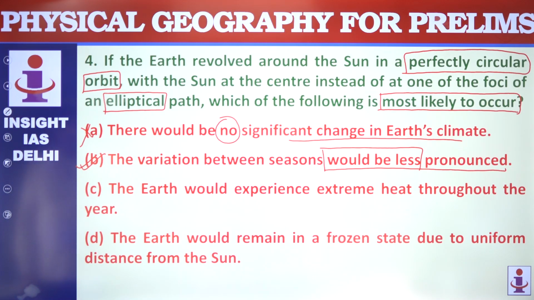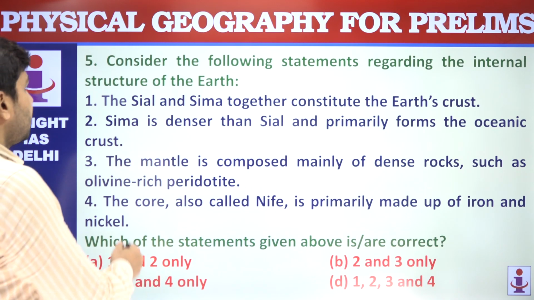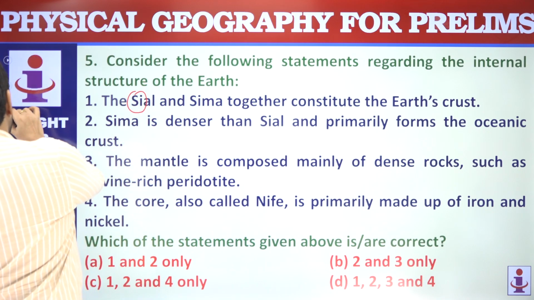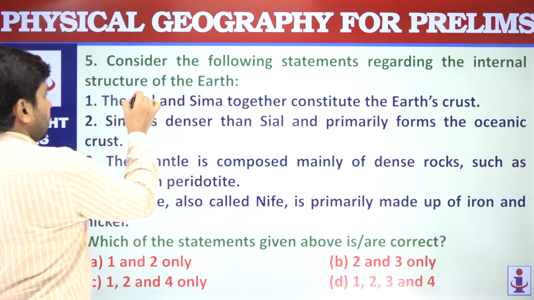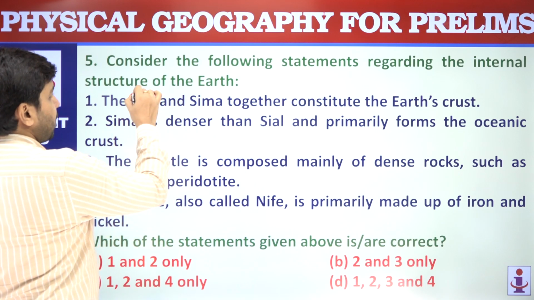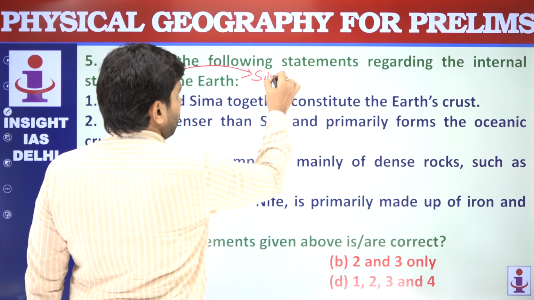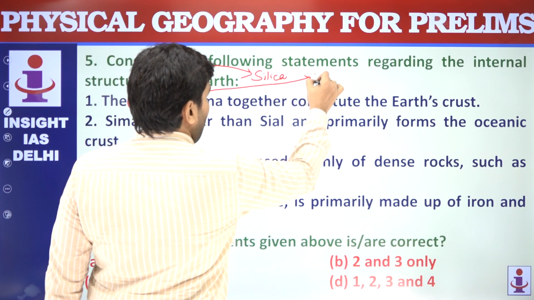Then we have internal structure of Earth. Next question is about internal structure. Sial, Sima together. Sial. क्या मतलब होता है सियाल का? Understand this way. This Si and this Al. Si means silica and Al means aluminium.